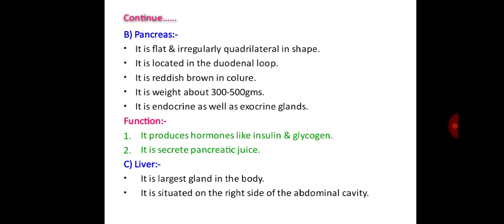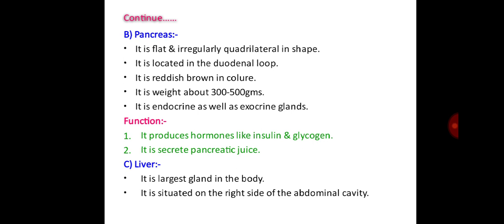Then pancreas, it is flat and irregularly quadrilateral in shape. It is located in the duodenal loop. It is reddish brown in color. It weighs about 300 to 500 grams, and it is an endocrine as well as exocrine gland. Functions of the pancreas: it produces hormones like insulin and glucagon. Also it secretes pancreatic juice.